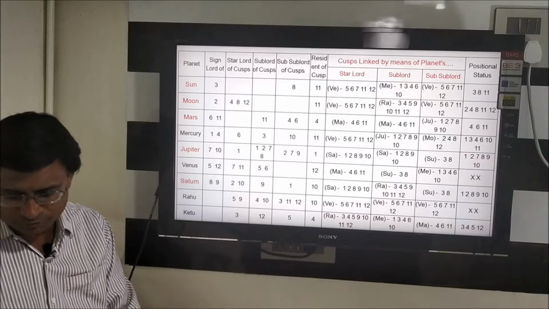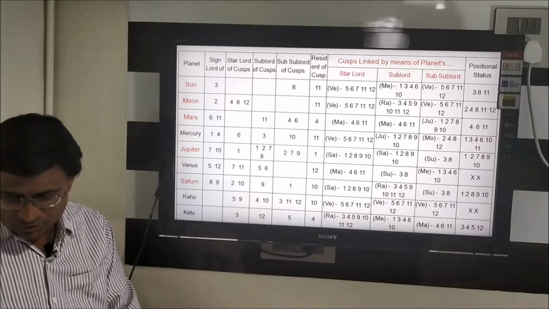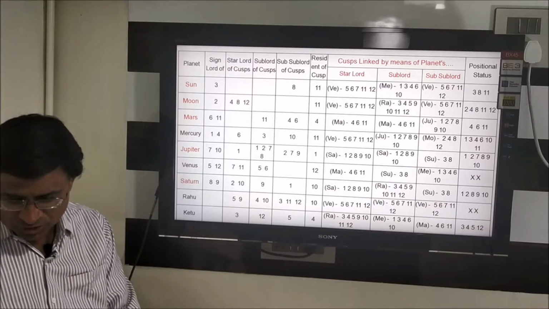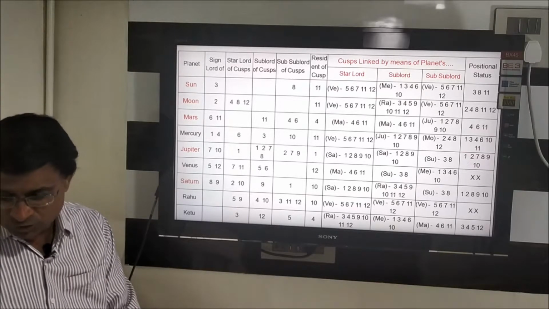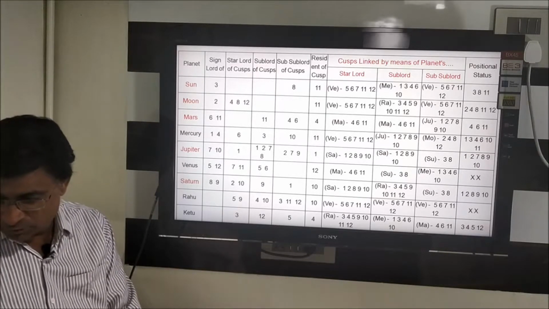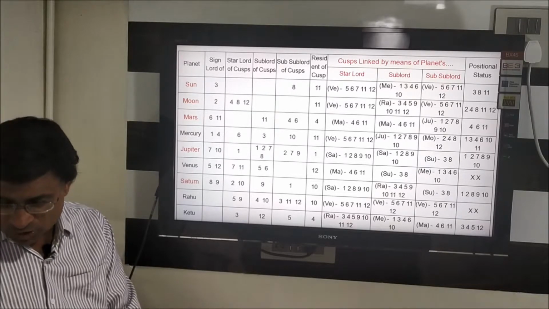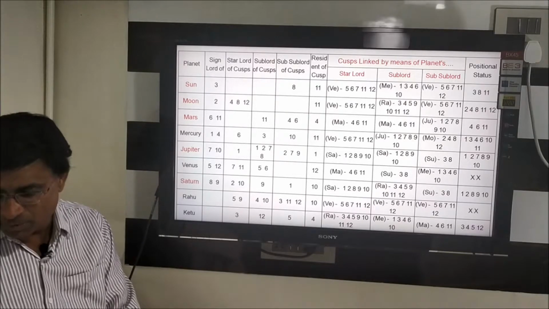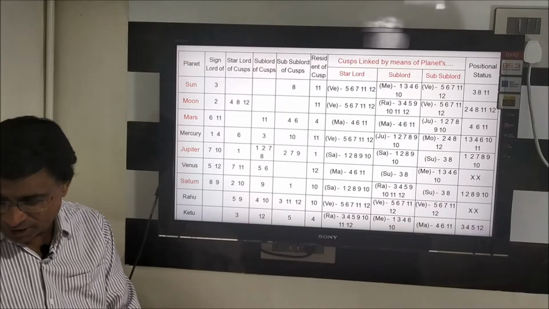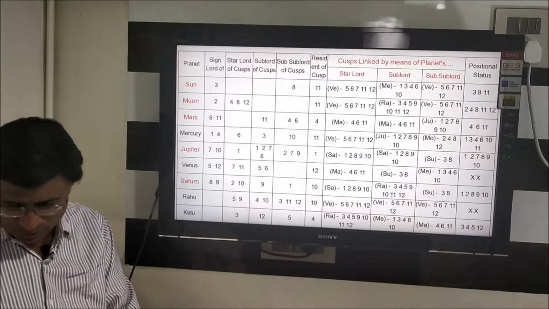It is the sign lord of 3, sub lord of it, resident of 11th, planet Sun. It involves, who is star lord of Sun? Venus. It involves 5, 6, 7, 11, 12. Where is sublord? Mercury. 1, 3 involves. It involves and commits. Commitment is sublord. Sublord is final commitment. This is how this horoscope is read.